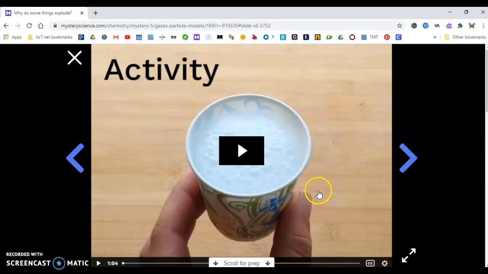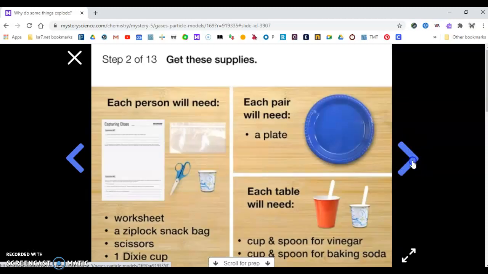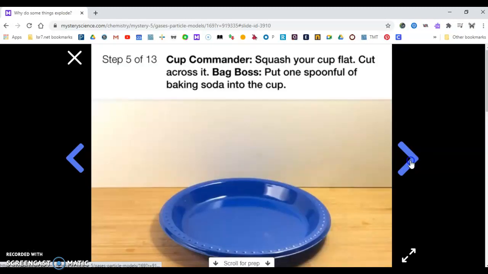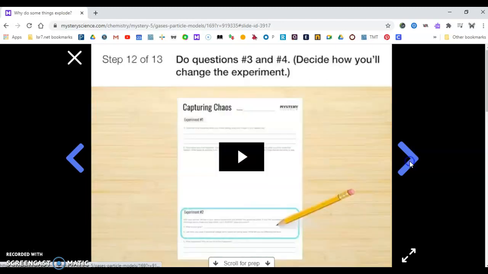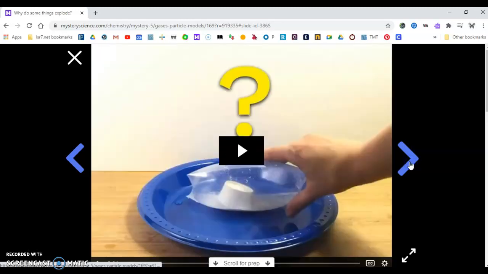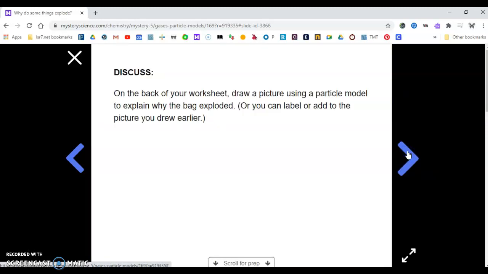This is a video. Go ahead and watch the video so you can see what the activity was like. Once again, you don't have to do the activity at your house, and if you do, please get the permission of an adult. After you watch this video, then you can click through pretty quickly, because these are all of the steps. See how it says step of the investigation that you're not going to do. Then once you get to a video, stop, please watch the video. After you watch the video, click the arrow.